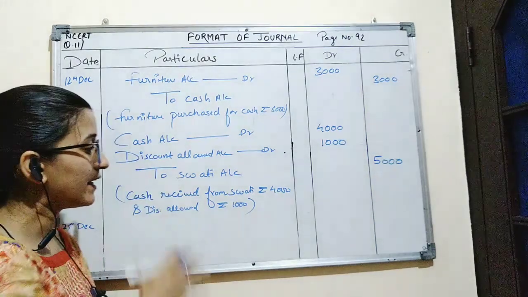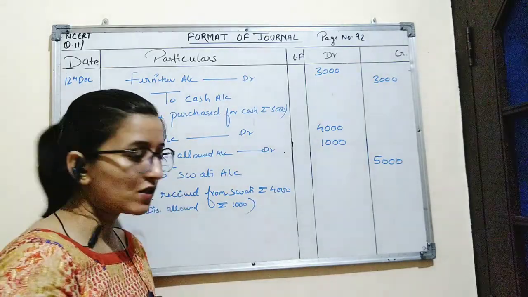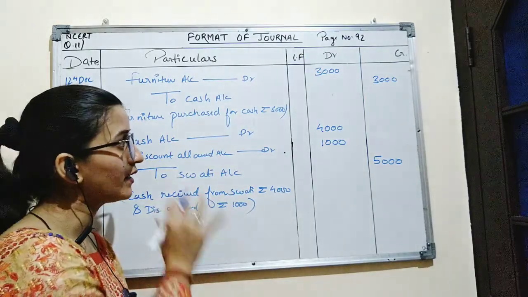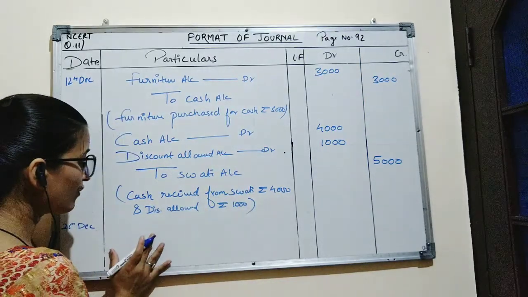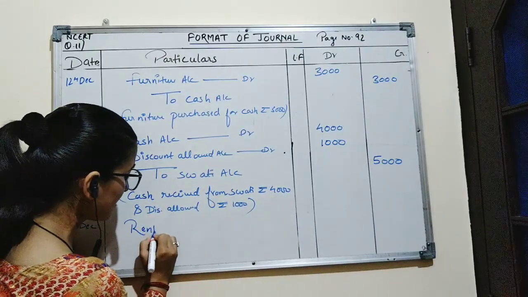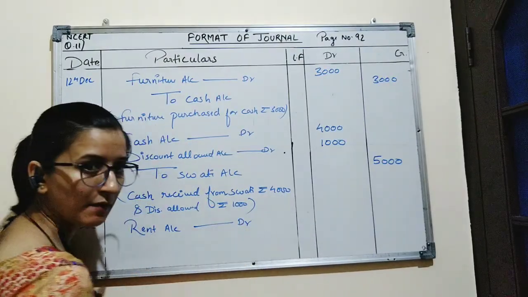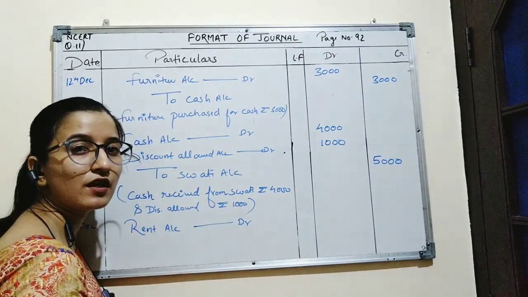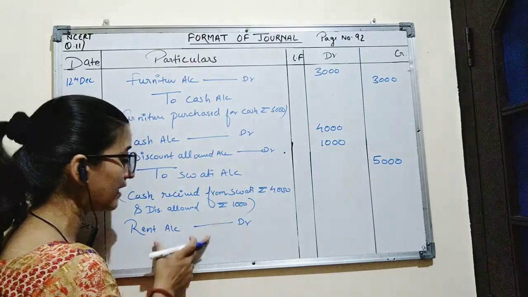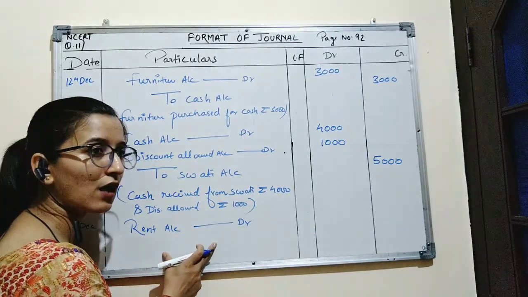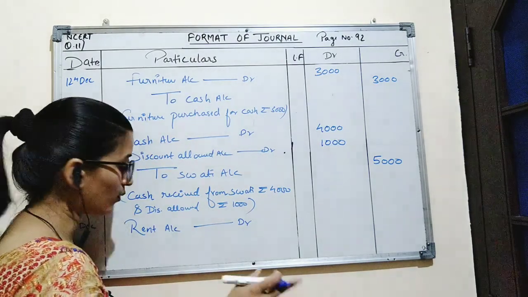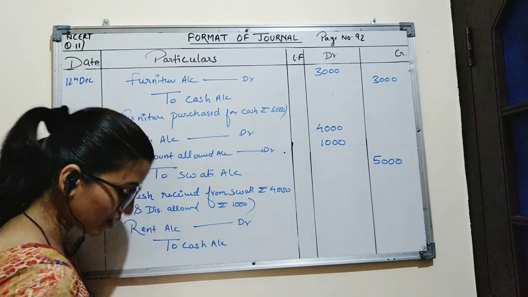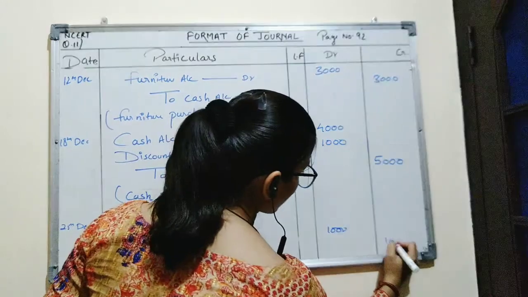Now company is paying rent, that means rent is an expense for the company. Expense is a nominal account. Rule for nominal account is debit all expenses and losses. So we will debit rent account, as rent is an expense for the company and the company is paying the rent in the form of cash. Cash is a real account. So there is outflow of cash for paying the rent. Rule for real account is debit what comes in, credit what goes out. So there is outflow of cash. We will credit cash account, and the amount is rupees 1,000.